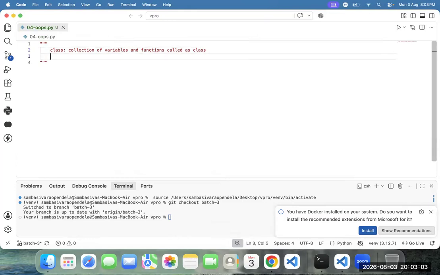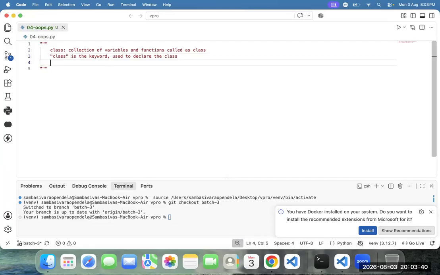How to declare the class? We will declare the class with the help of the class keyword. Here I need you to go through the point. Class is the keyword. Class is the keyword used to declare the class.